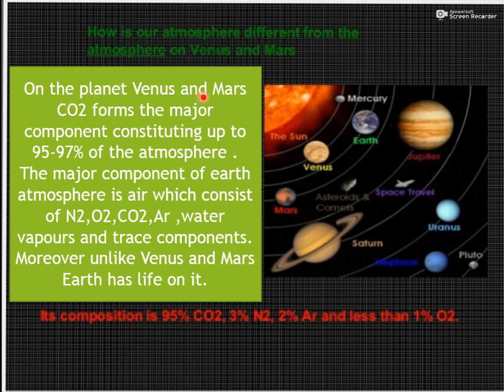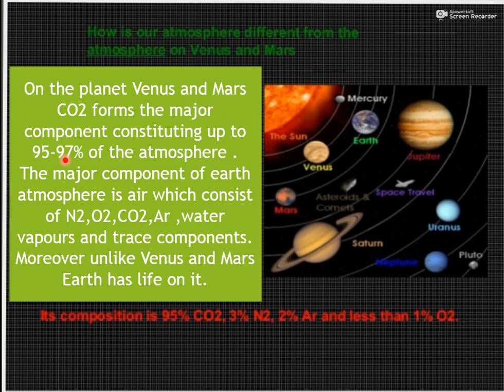On the planets Venus and Mars, CO2, carbon dioxide, forms the major component, constituting 95 to 97% of the atmosphere. In our atmosphere, this carbon dioxide is 0.03% only, but on Venus and on Mars, it is 95 to 97%. It's a huge percentage. Then how does it make a difference?